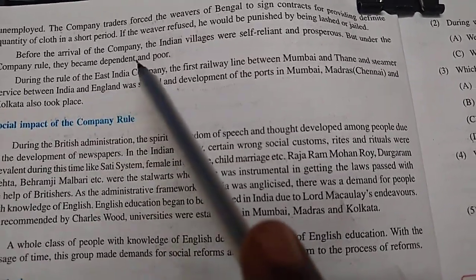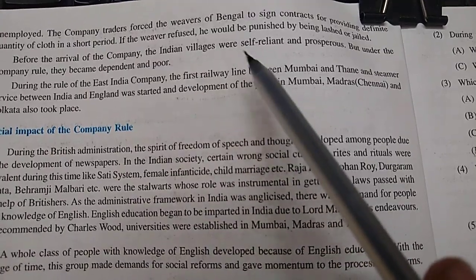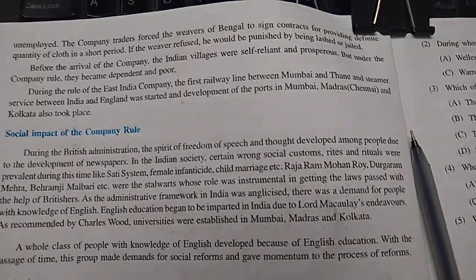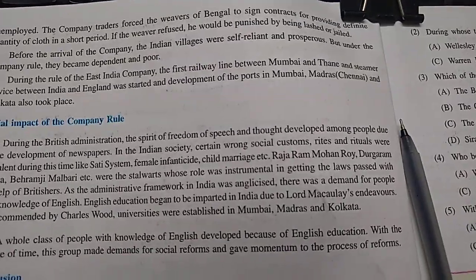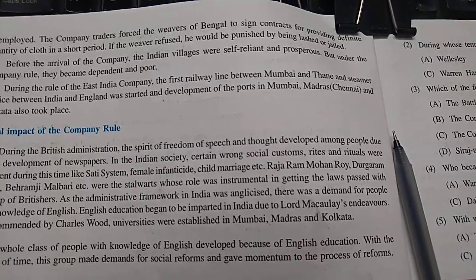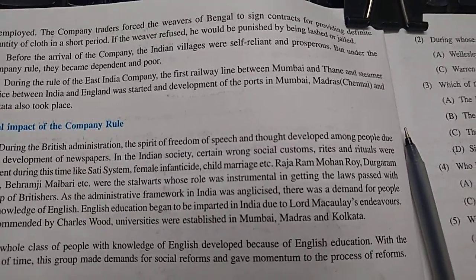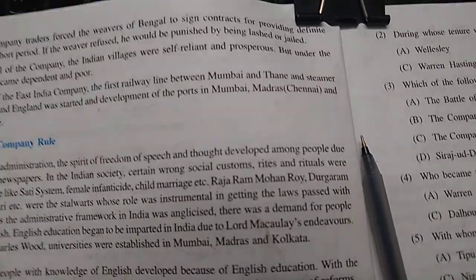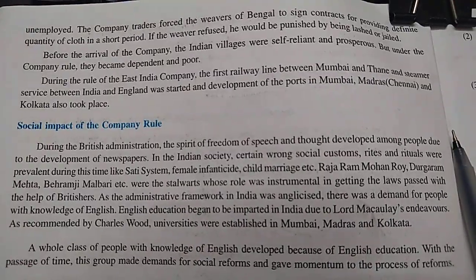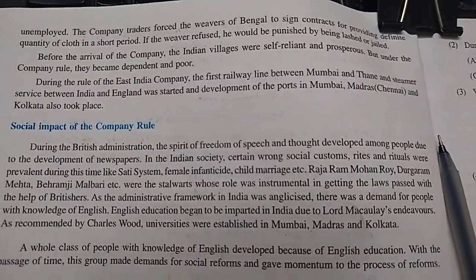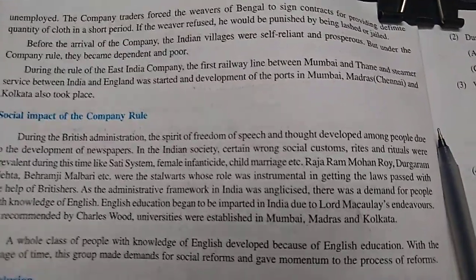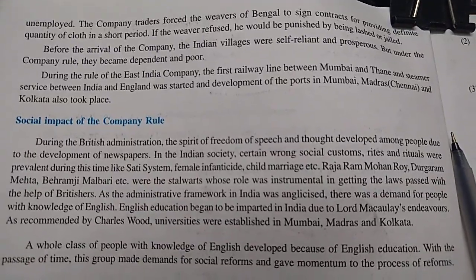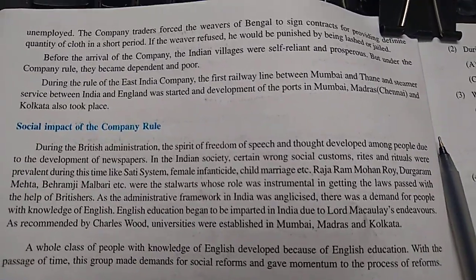Now, before the arrival of the company, the Indian villages were self-reliant. Self-reliant means what? Right now, one word is suggested by our Prime Minister: self-reliant, Atmanirbhar. They earned their own income, they managed their own expenses. They are not dependent on anybody. That is called self-reliant. And prosperous, with very high incomes and a very high living standard. But under the company's rule, they became dependent on the British East India Company and they became poor. They had to borrow money from the Britishers, so they depended on the Britishers and their situation became very poor.